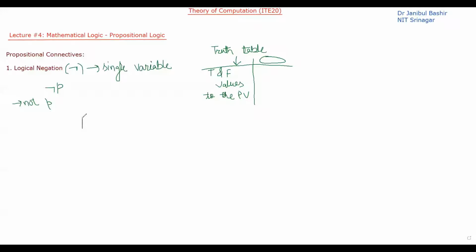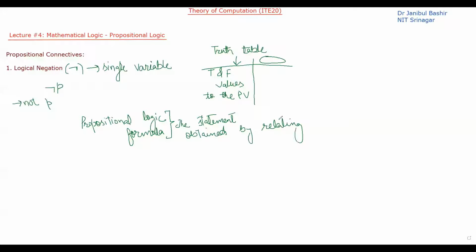Okay, so we have a propositional logic formula. What is a propositional logic formula? A propositional logic formula means the final statement obtained by relating propositional variables using propositional connectives.